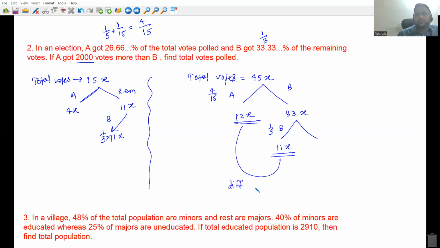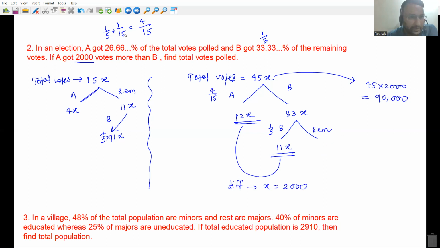A got 2000 votes more than B. A got X votes more than B, everyone. So X is equal to 2000. So total votes are going to be 45 into 2000. That is equal to 90,000, everyone. Correct Kumar and correct Priti, yes.